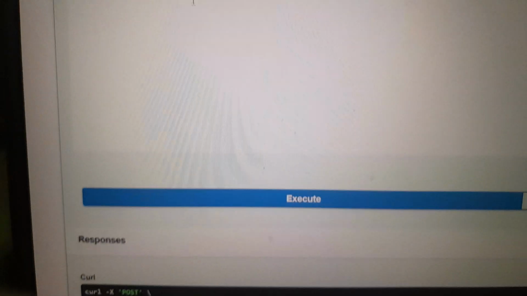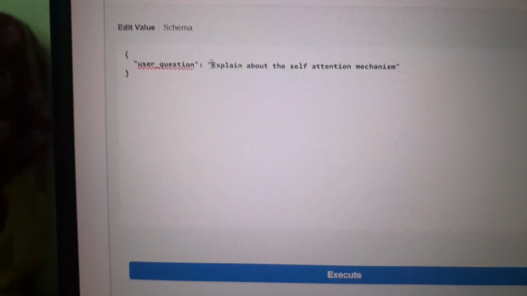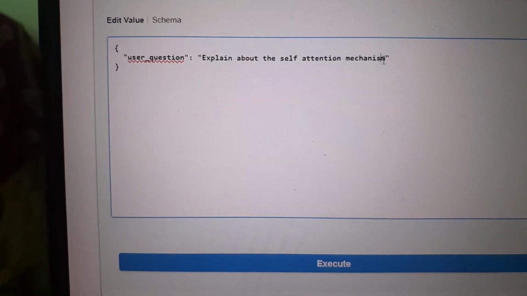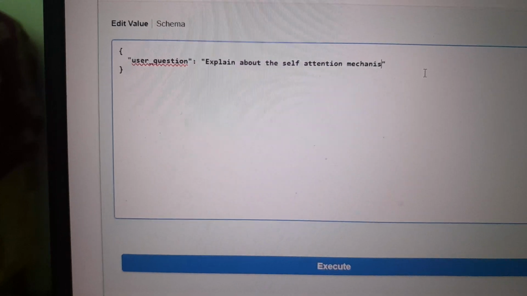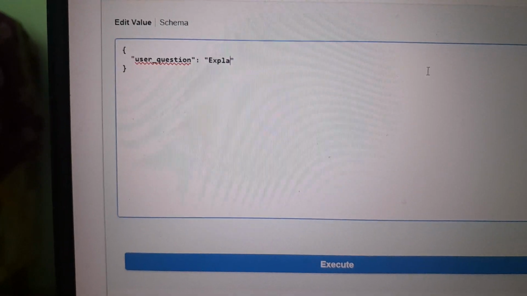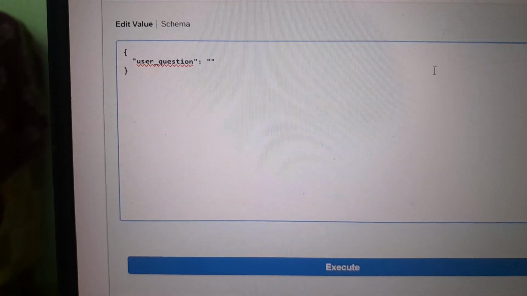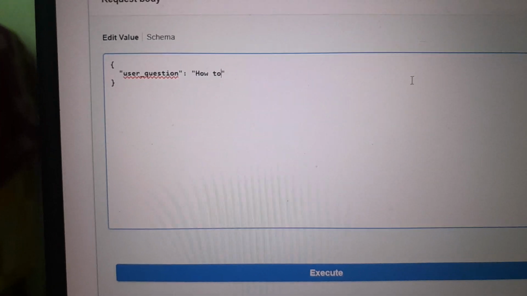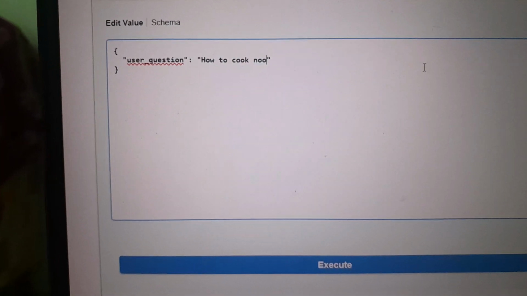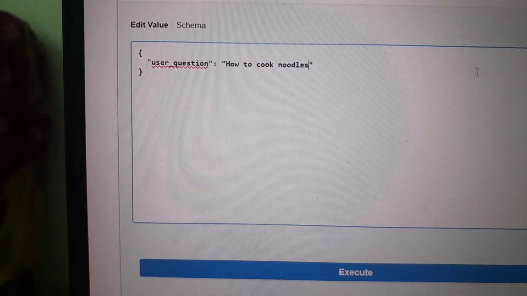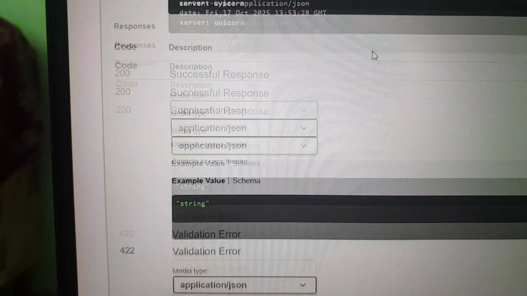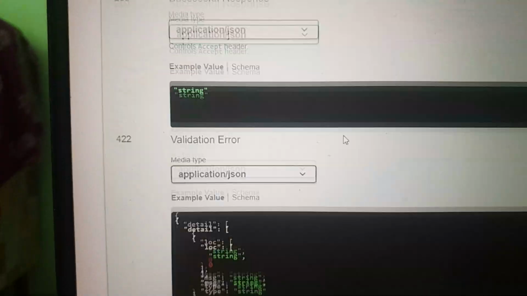So let us ask a question which is out of the document. Let's ask how to cook noodles, which is practically not present in the Attention Is All You Need paper.